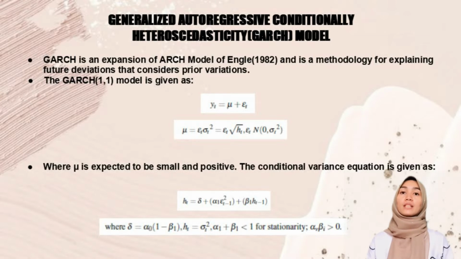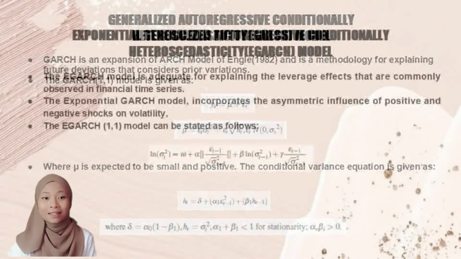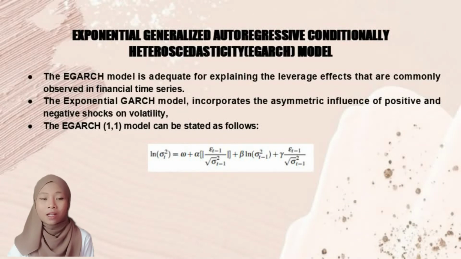So here we use the GARCH(1,1) model, and the formula is given as follows. Based on the formula, the mean value is expected to be small and positive. The conditional variance equation is given as follows. Next, I am going to explain about the EGARCH model.